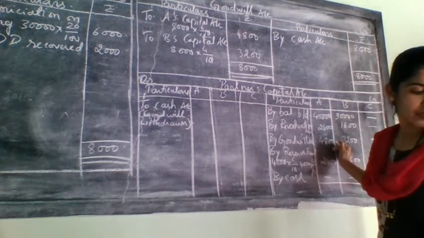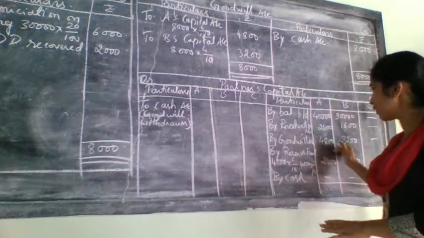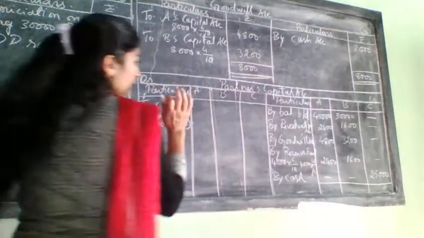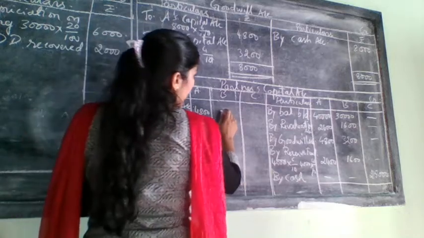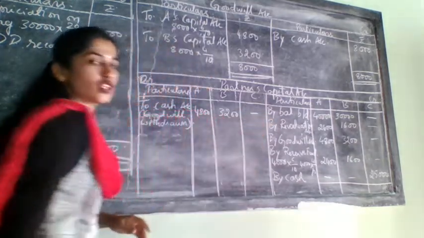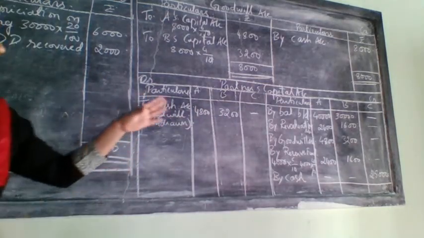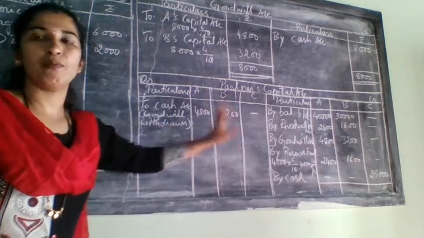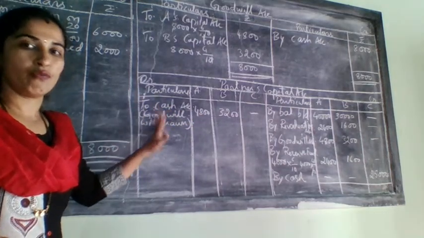What they have given is that goodwill is to be withdrawn by the old partners. Withdrawn by the old partners means however much you have distributed, that amount only you need to write here. So 4,800 for A and 3,200 for B, and it was not related to C, so no entries will come for C, only for A and B. Got it now? So this is only for goodwill withdrawn.